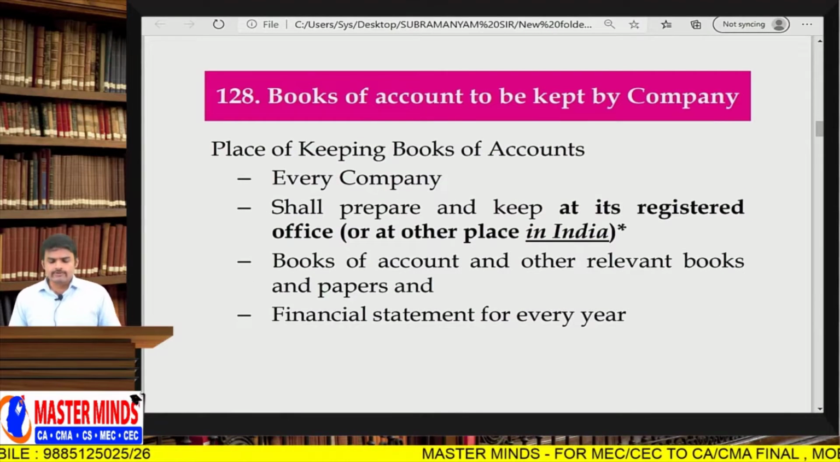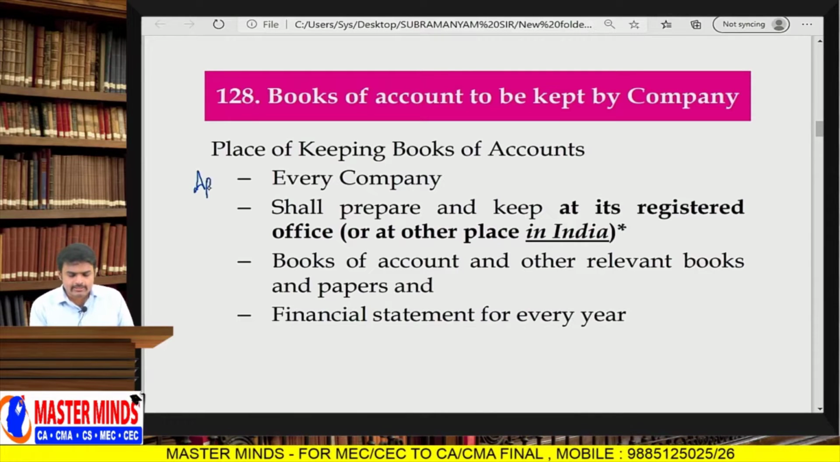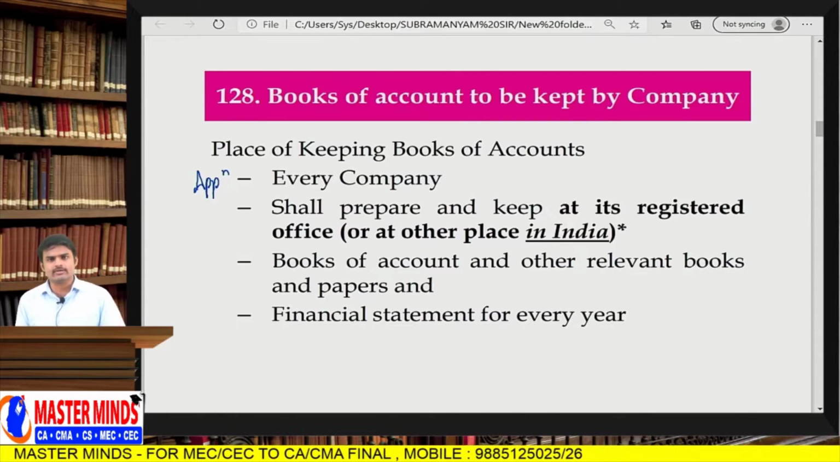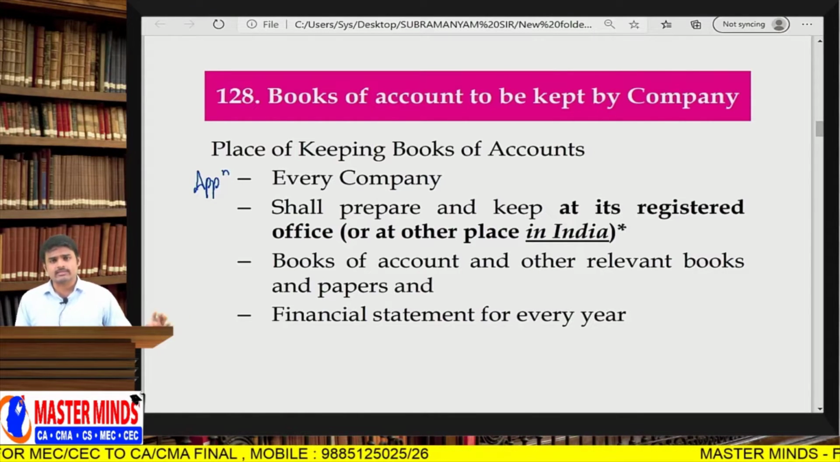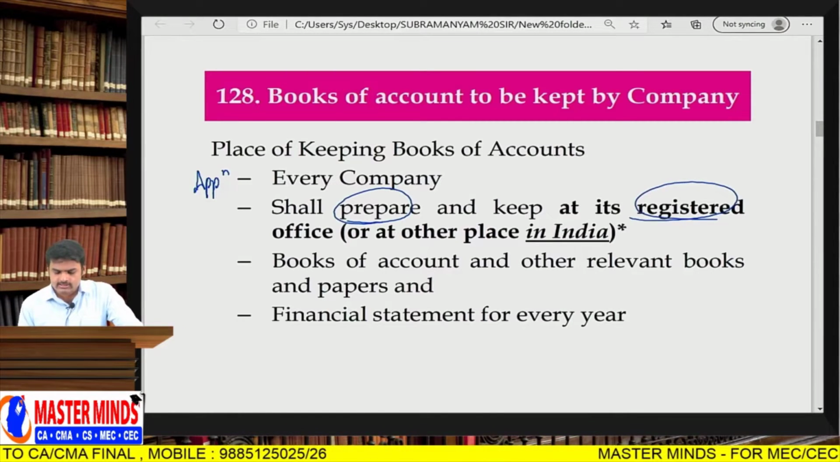So, Section 128: books of accounts should be kept by the company. Just now we completed it. Books of accounts means receipts and payments, assets and liabilities, sales and purchases, and items related to cost. Applicability is for every company, including a one-person company and a dormant company. There is no restriction or exemption for any company. Every company, government company, one-person company, producer company, nidhi company, listed, unlisted, private, public, is required to prepare and keep at its registered office or at another place in India.